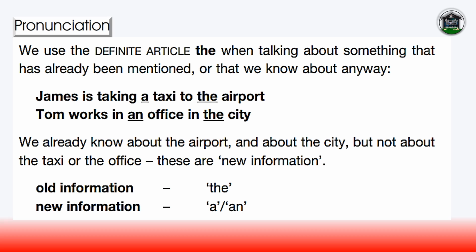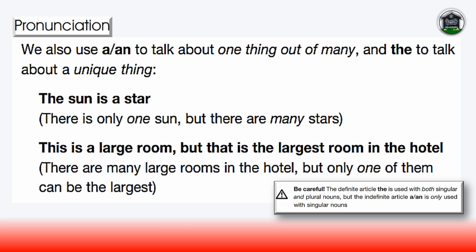We use the definite article when talking about something that has already been mentioned, or that we know about anyway. James is taking a taxi to the airport. Tom works in an office in the city. We already know about the airport and about the city, but not about the taxi or the office. These are new information. Old information, that's "the"; new information, "a" or "an." And we also use "a" to talk about one thing out of many, and "the" to talk about a unique thing.